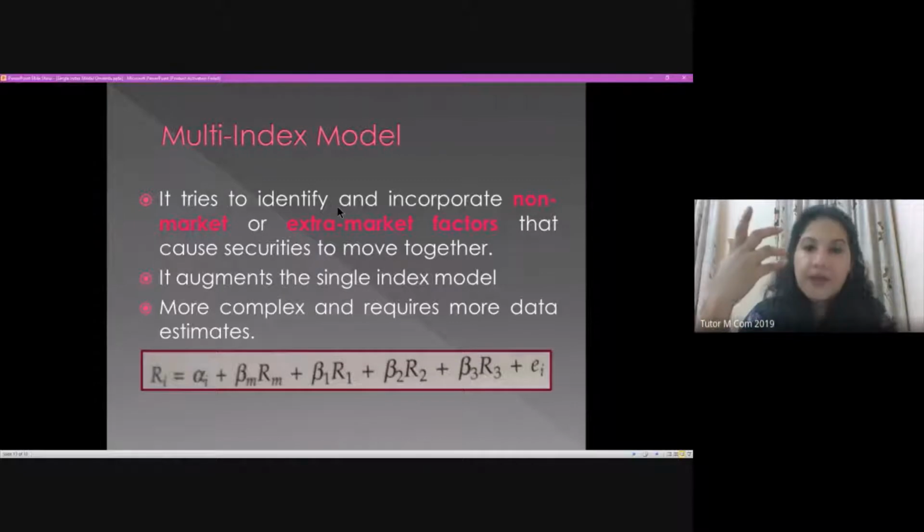And now extra market factors. The extra market factors can be related to a particular industry. Maybe the government is going to ban a particular industry. Now the government has banned all types of Chinese apps and is planning to ban Chinese products within the country.